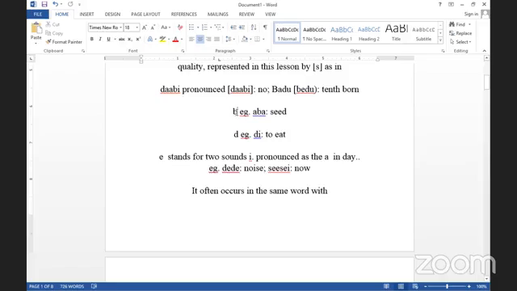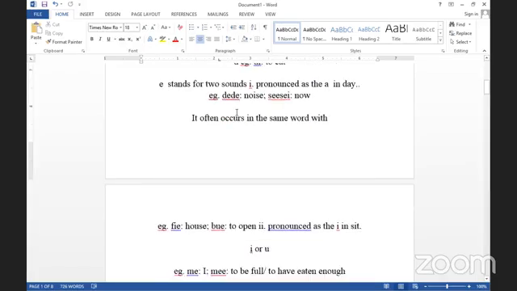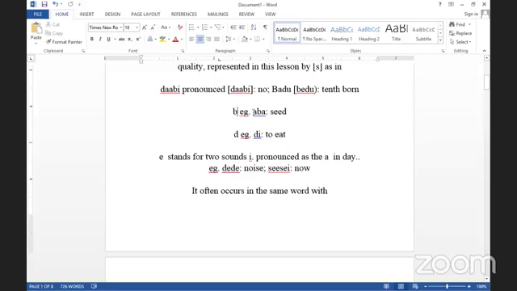Okay. We also have B. The B is pronounced B in Twi. An example is aba. The B, remember. So we have the A, and we have another A. As I said, the B is pronounced as what? B. So when we have A and B and A, it's pronounced as aba. Aba is seed in English.